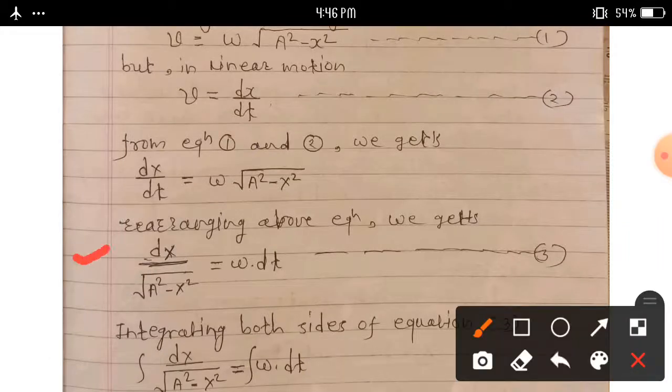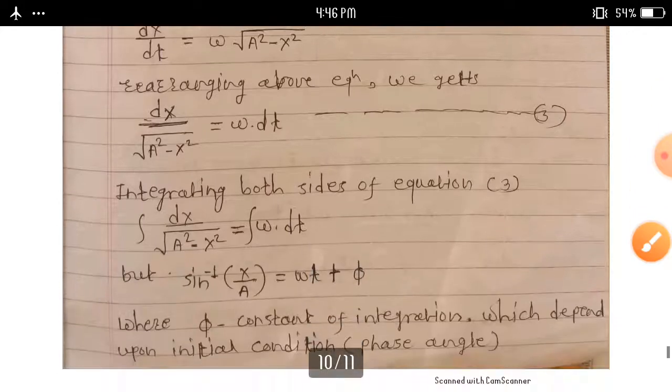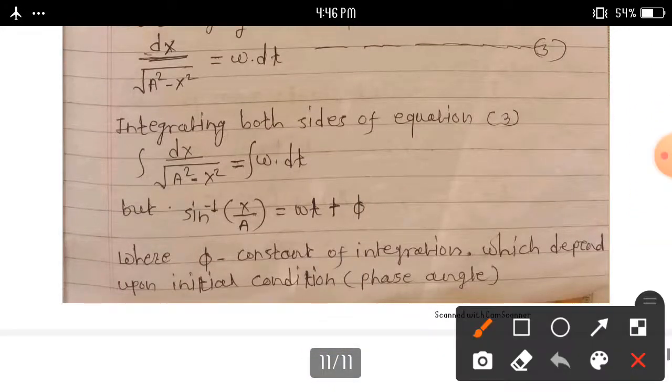Rearranging the above equation, we get dx upon square root of a square minus x square is equal to omega into dt. Consider this equation number third. Integrating both sides of equation third, we get integration dx upon square root of a square minus x square is equal to integration omega dt.